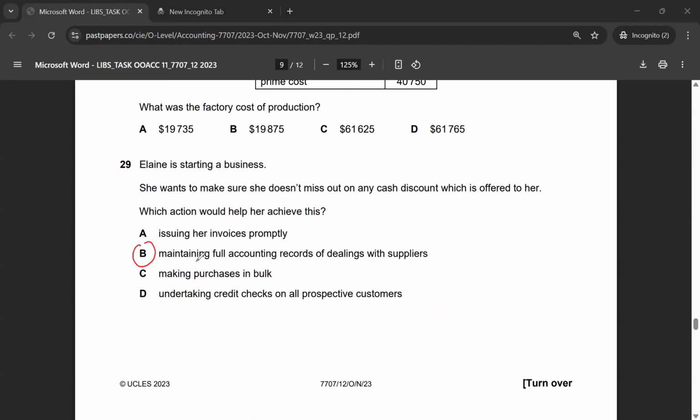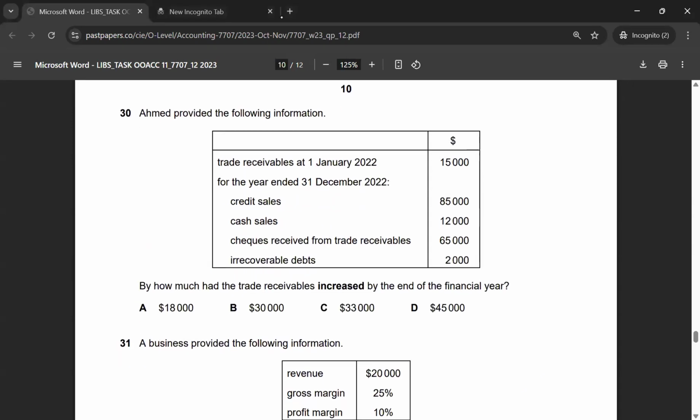the payment due dates and what dealings have been done with her suppliers. So she can get the most out of the information that she has on hand. So the more information she has on her hand, the better decisions she can make and keep track of cash discounts and payments at the same time. Which is why the correct answer for multiple choice 29 would be option B.